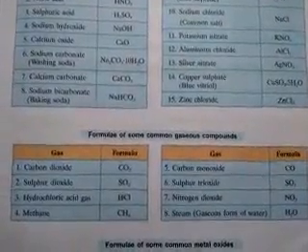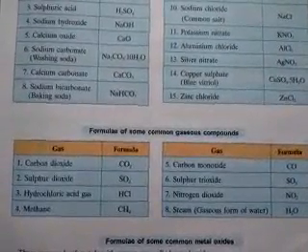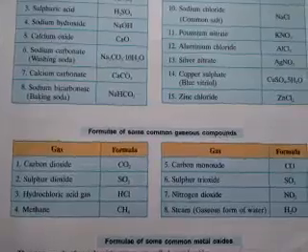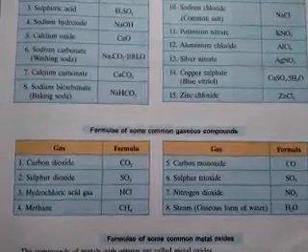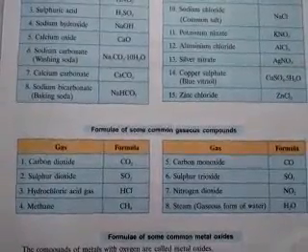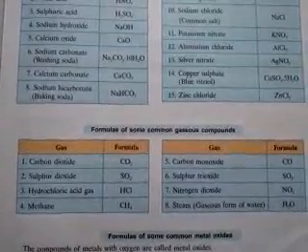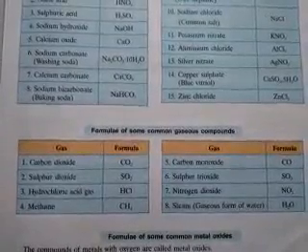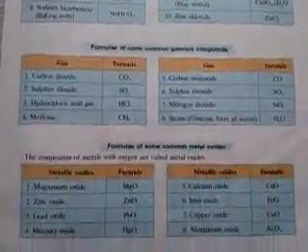Hydrochloric acid also exists in gaseous form as HCl, but in the laboratory we see it in liquid form. That is another reason. But for hydrochloric acid, the formula is HCl. Methane is CH4. Carbon monoxide is CO. Sulfur trioxide is SO3. So these are some important common compounds and their formulas.